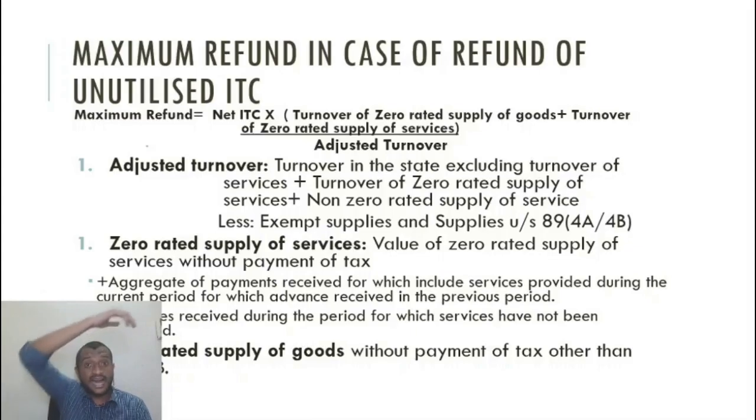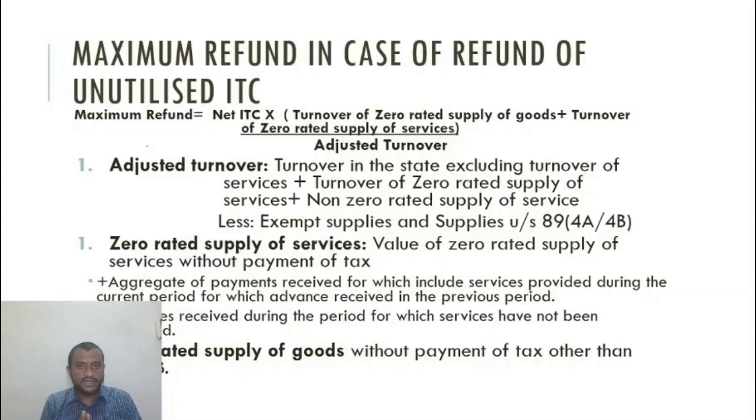So the last month's advance that has been received, I have to add it in this month's turnover because it belongs to this month. So whatever in substance belongs to this month should be added. So next month's service, if I receive advance in this month, that is not included in my zero rated supply of this month for refund calculation. Alright, only what belongs to this month.